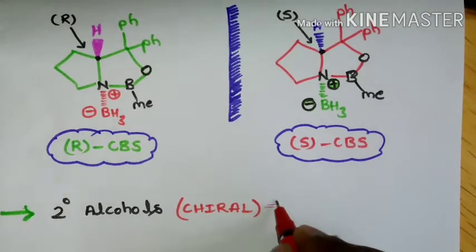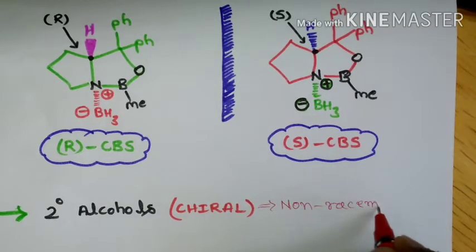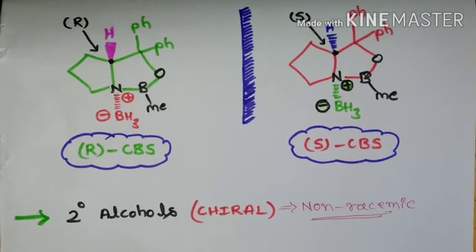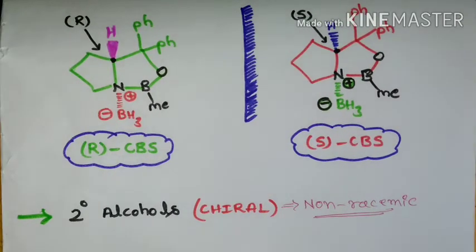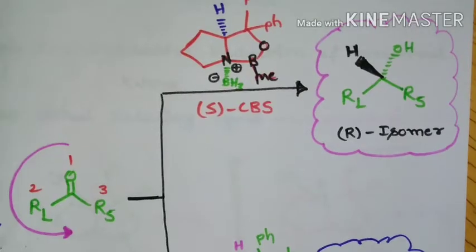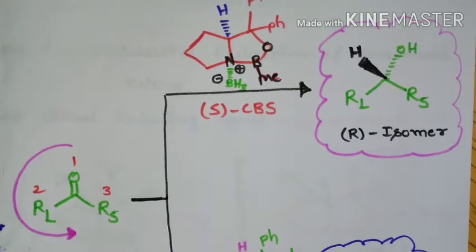So here we are going to get a non-racemic mixture of secondary chiral alcohol. So this is known as Corey-Bakshi-Shibata reduction.